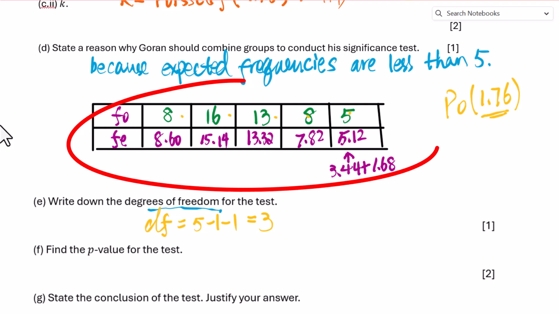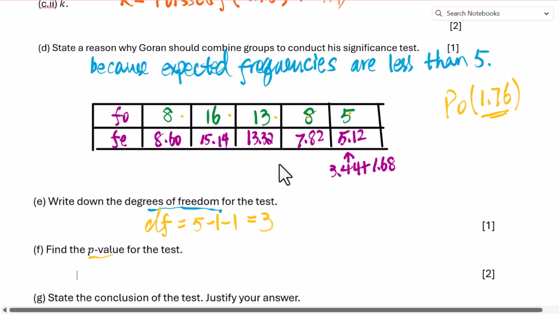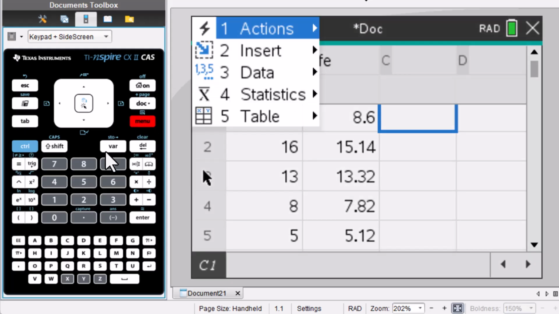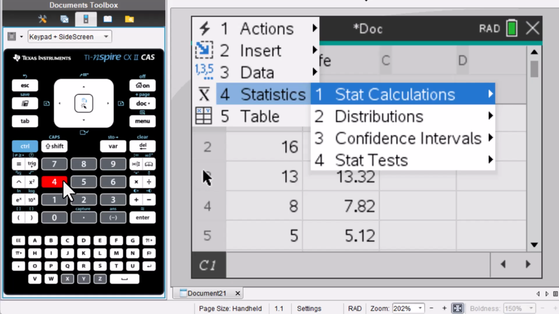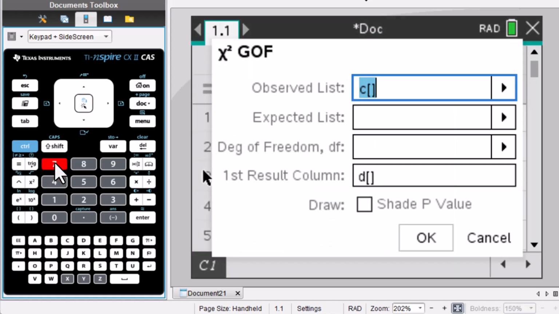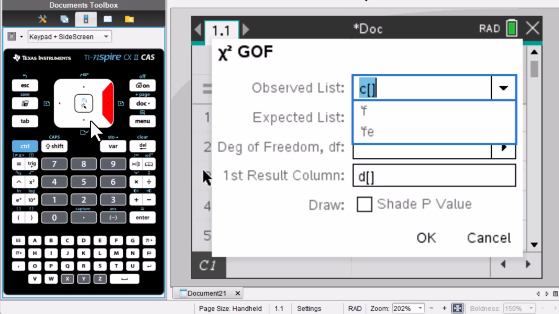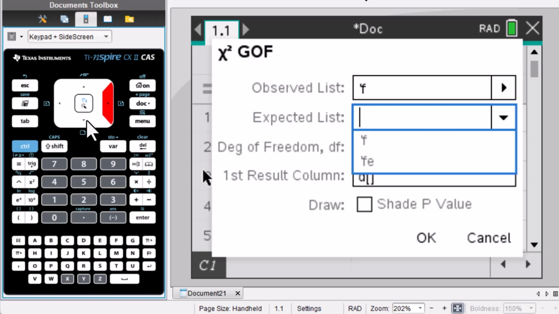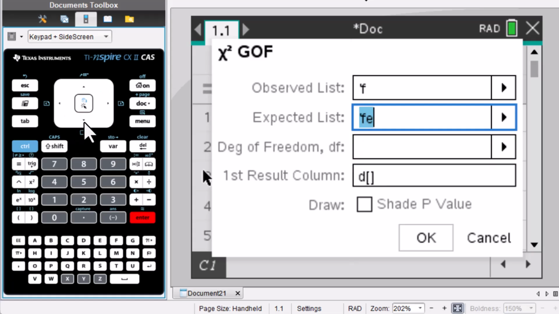So put this into spreadsheet to work out this p-value. After you put data into this spreadsheet, F for observed frequency, FE for expected frequency. Go to menu, go to 4. Go to 4 again. Go to chi-square GOF test 7. Observed frequency is F. Expected frequency is FE. Degree of freedom is 3.